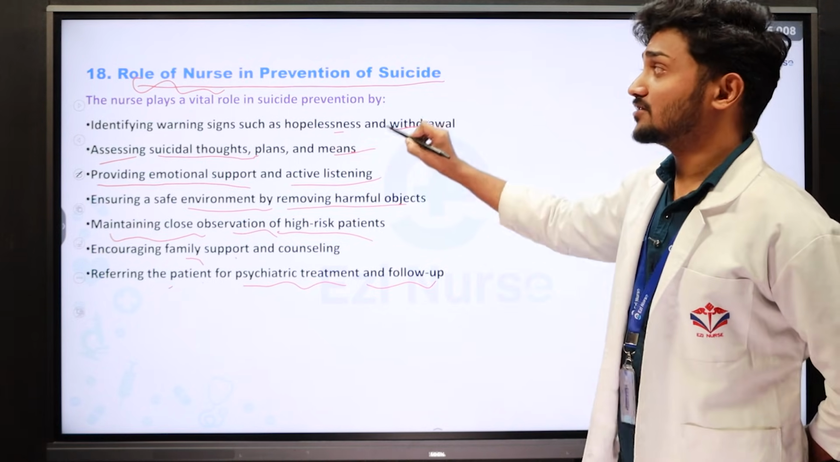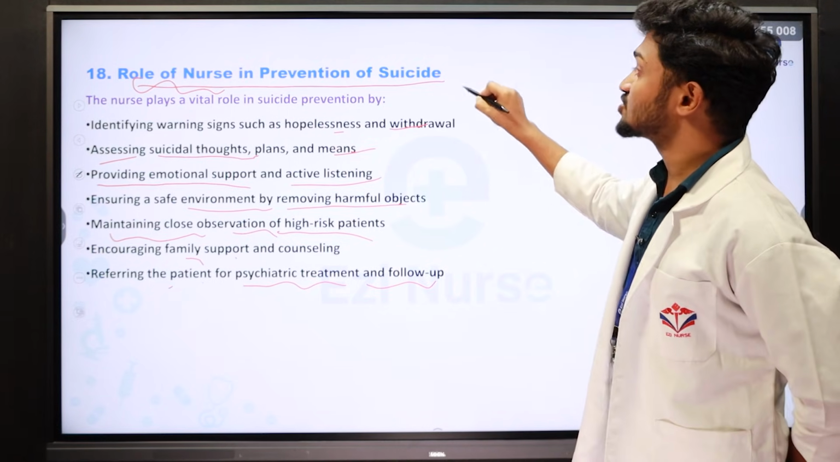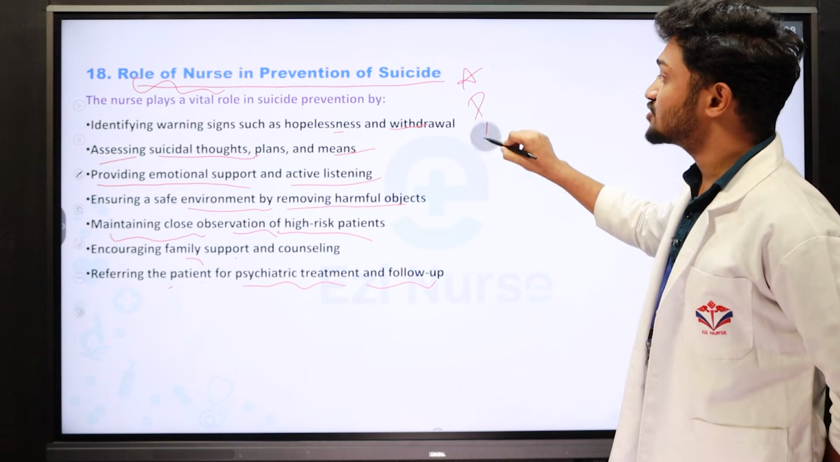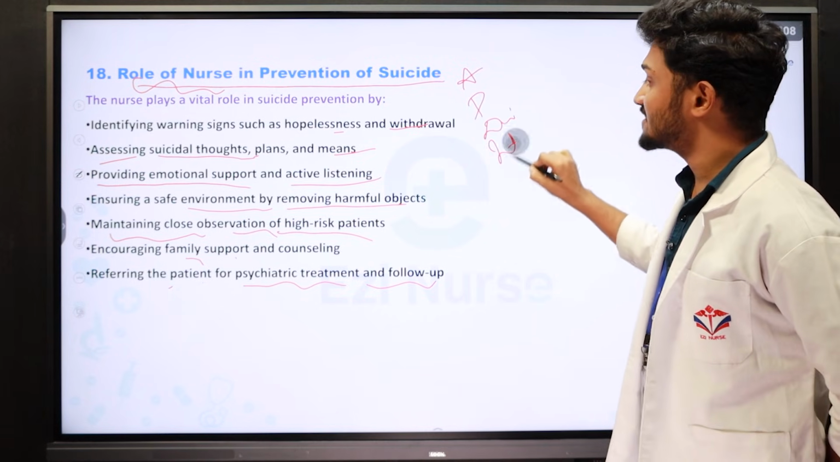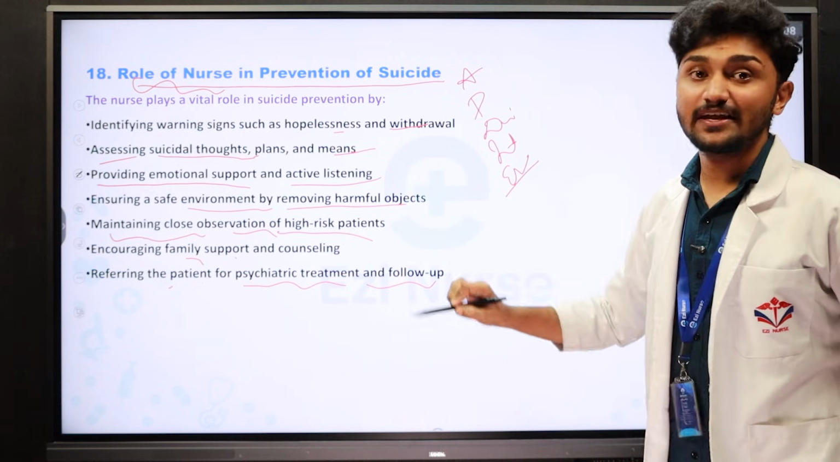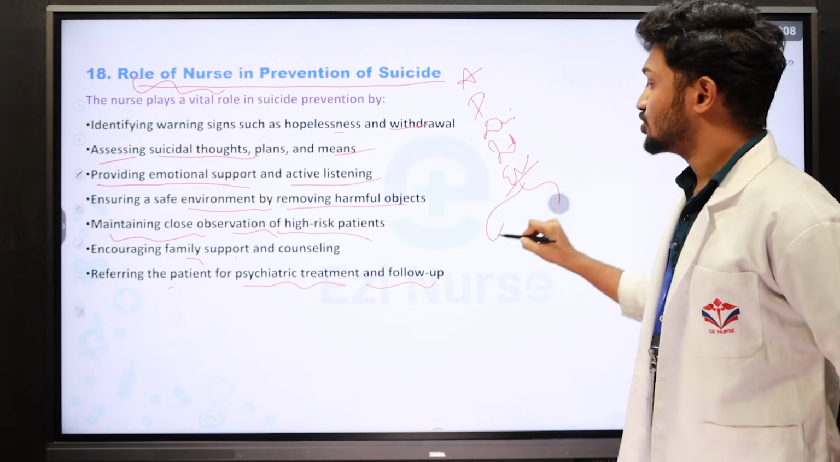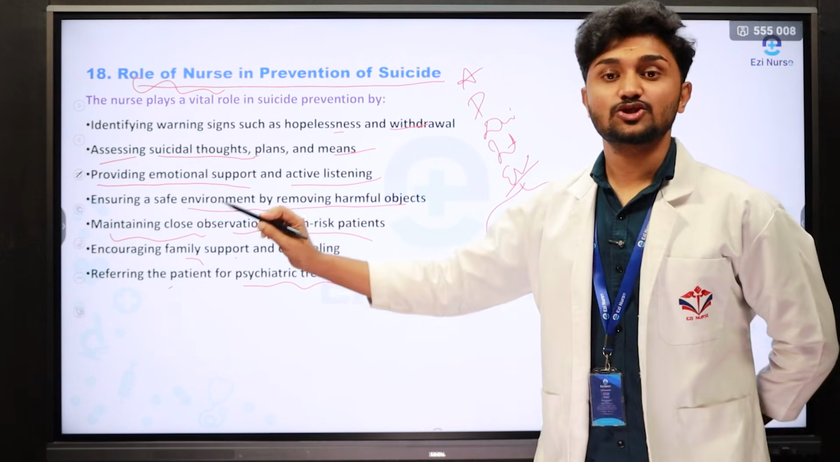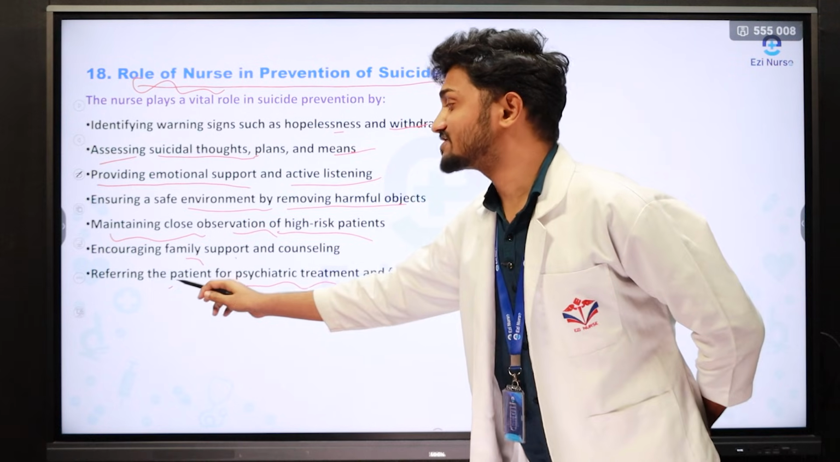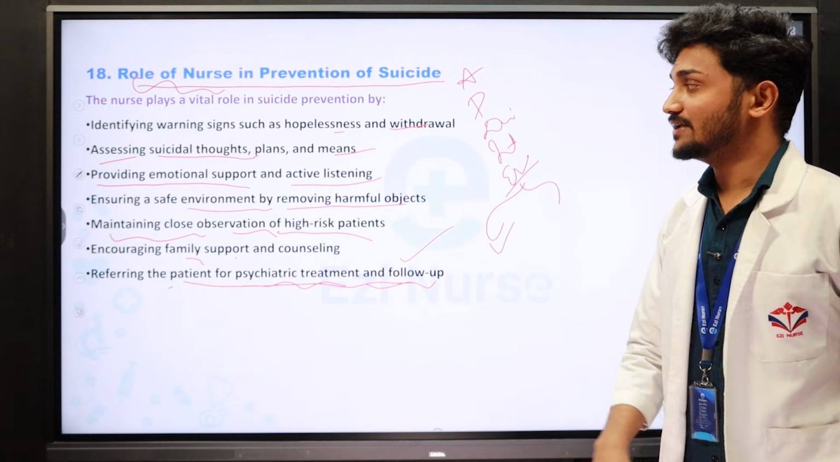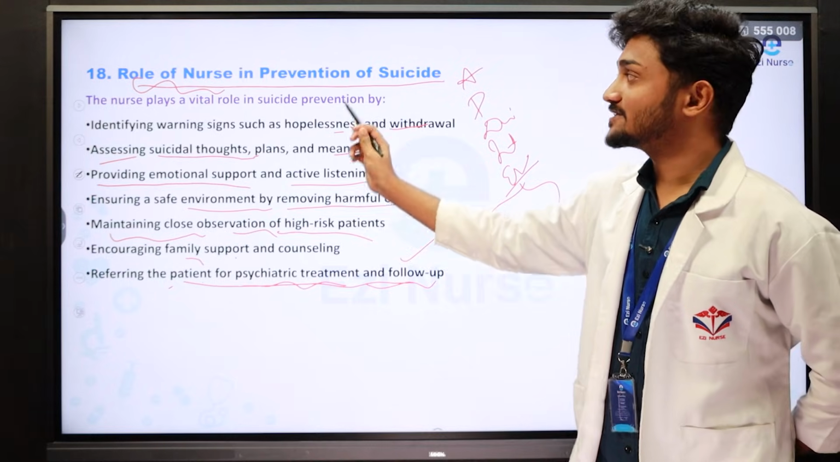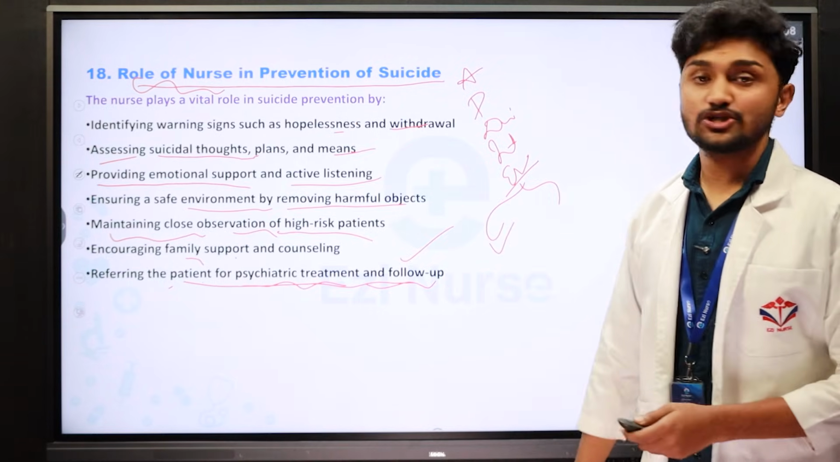Here, what are the main responsibilities of the nurse? We need to assess, plan, make a diagnosis, and take proper intervention. The last thing is evaluation. Along with that, we need to triage the patient to whichever department the patient should go. So we have to send the patient for psychiatric treatment and follow-up. Regular follow-up is also needed. These are all the roles and responsibilities of the nurse regarding prevention of suicide.